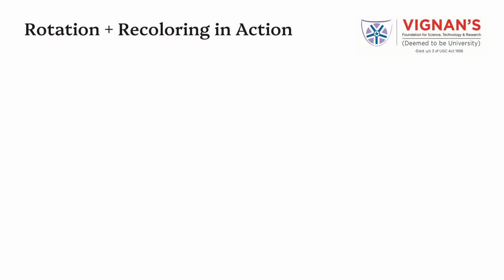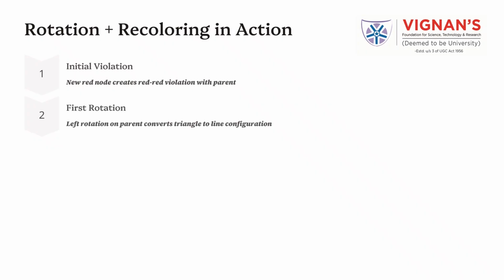Rotation plus recoloring in action. When a new node is inserted, it is always colored red. In this situation, the new red node creates a red-red violation with its parent, which is not allowed in a red-black tree. To fix this, the first corrective step is performed. A left rotation on the parent node is applied. This rotation converts the triangle configuration into a straight line structure, preparing the tree for final correction.